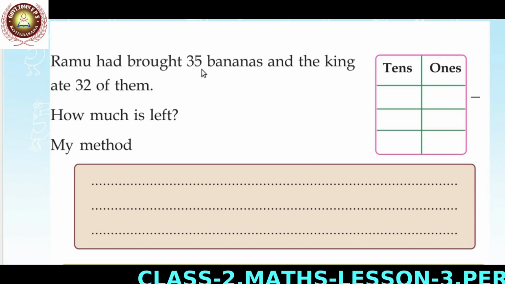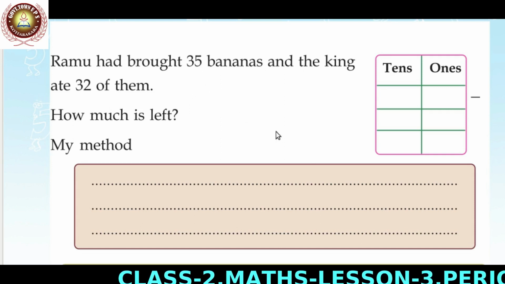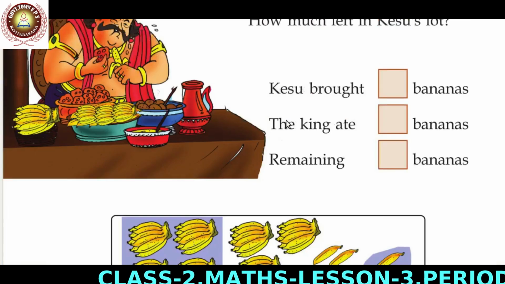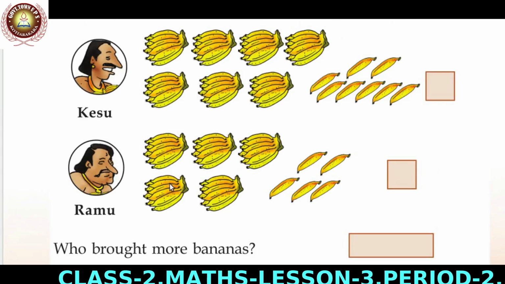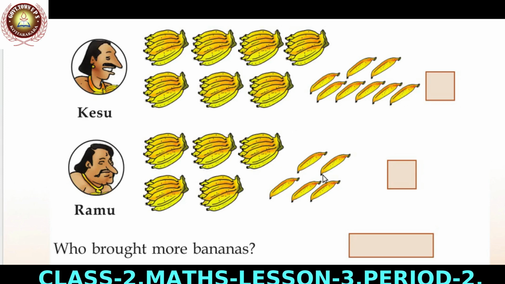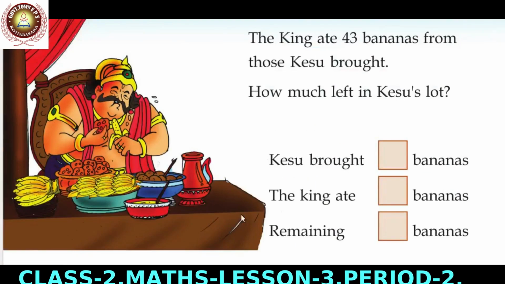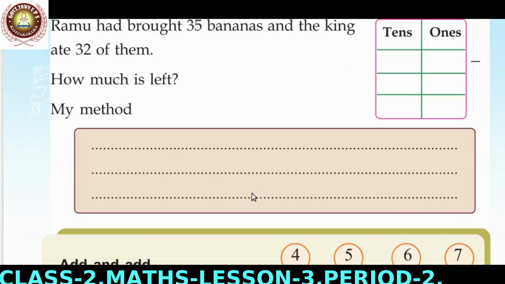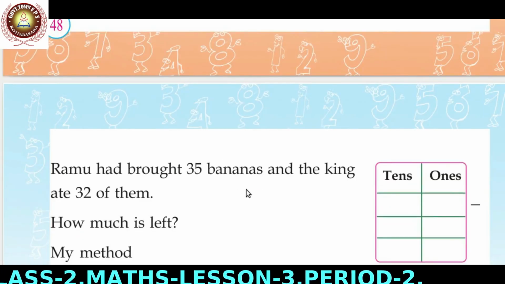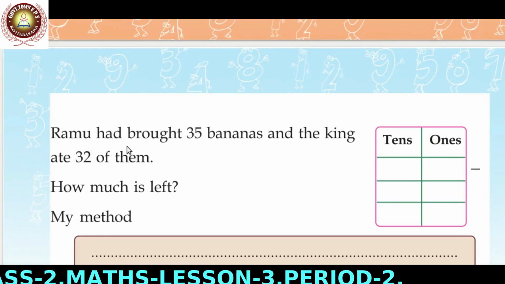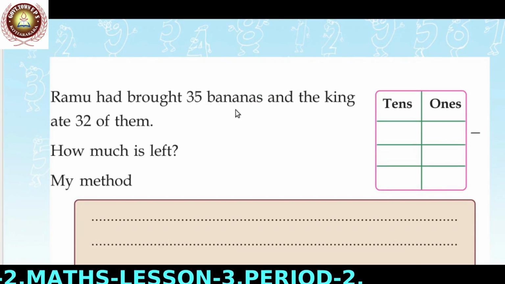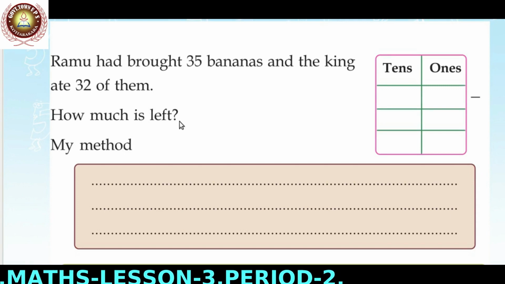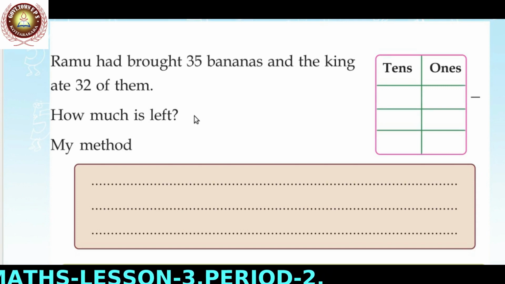Here we can see some mistake regarding this picture. Here we find Ramu brought 1, 2, 3, 4, 5, 55 bananas. You can do this problem with 55 bananas also. You can do it with 35 bananas or 55 bananas. How much is left? How do you find it?